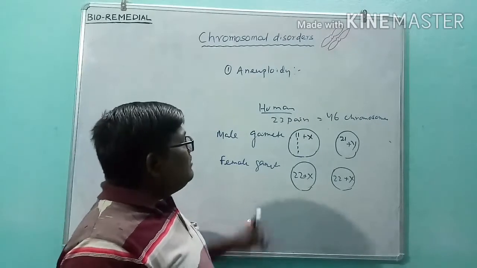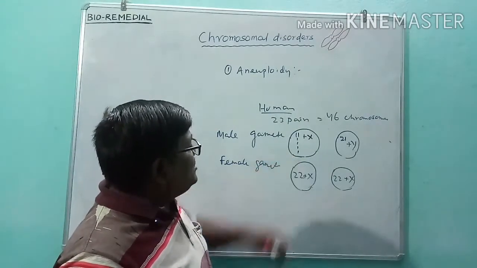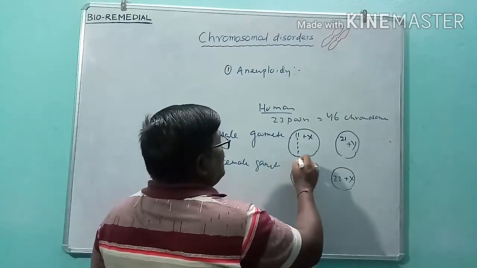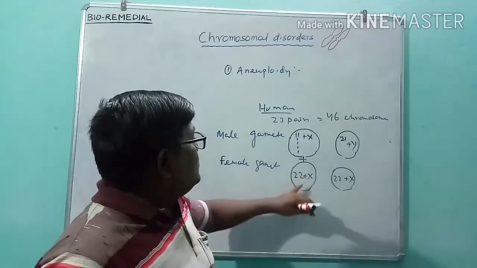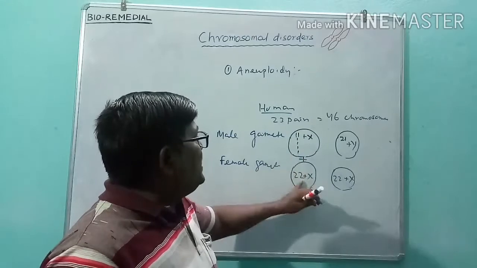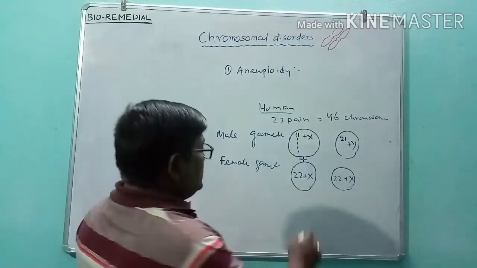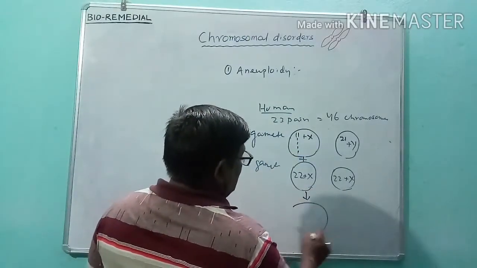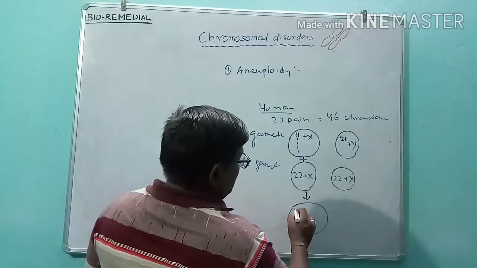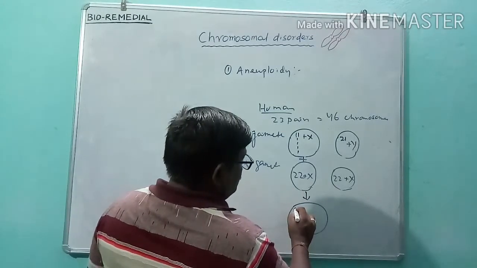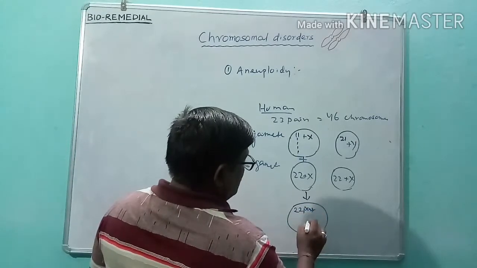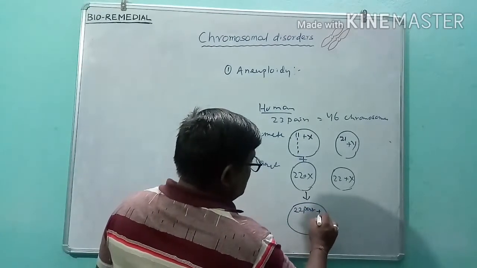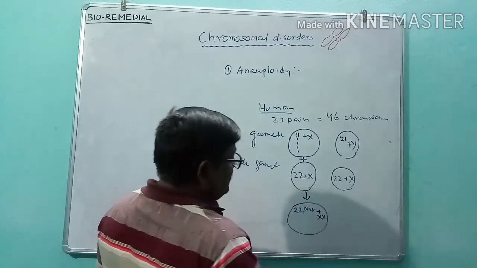Now imagine this sperm fuses with this egg. What will happen? The entire 22 pairs will be paired, and the first chromosome will result in a zygote having 22 pairs plus XX, which means it will be female.